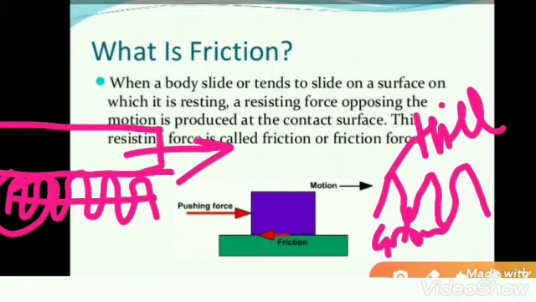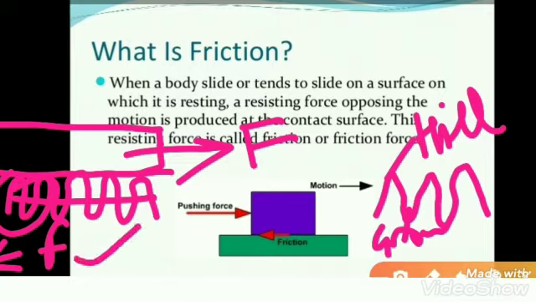Sometimes we have to apply force to overcome this interlocking. If we apply a force more than this interlocking force, then the object will move, otherwise the object will not move.